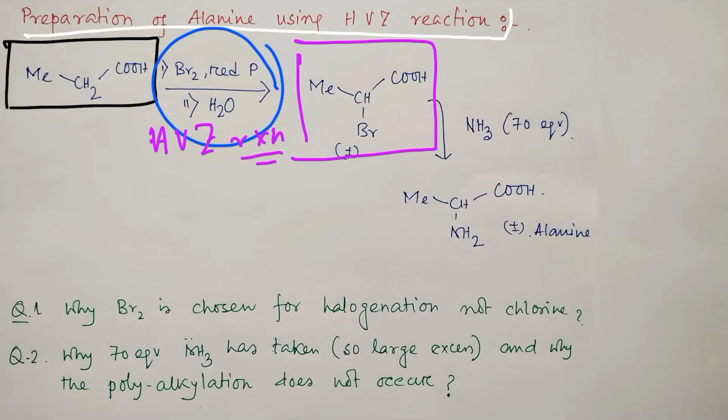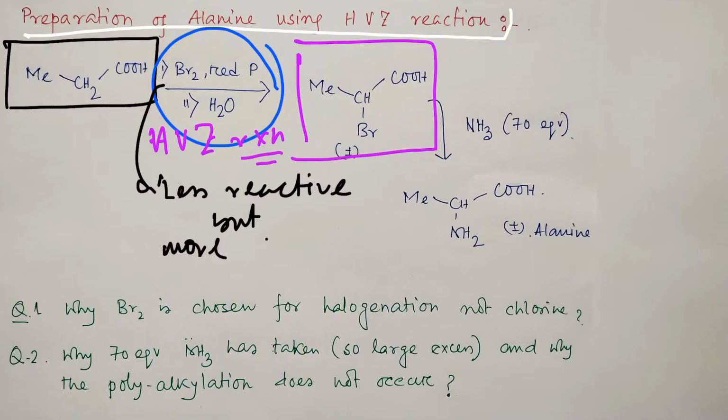Compared to bromine, chlorine is cheaper. But why? Actually, remember, bromine is less reactive but more selective. What do I mean by this statement?